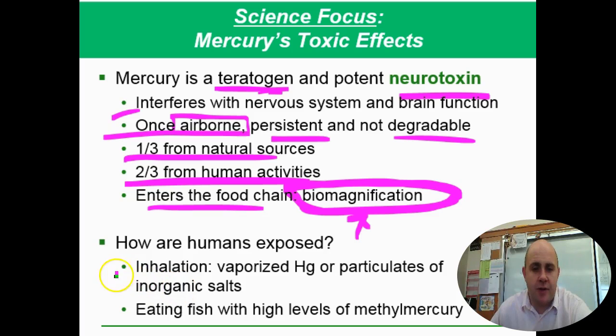So how are we exposed to it? Inhalation, we breathe in the vapors and the particles. For instance, burning coal or wood creates that kind of stuff. And then another example is eating fish with high levels of methylmercury, which is a type of mercury in them. Those are two common ways that people are exposed.